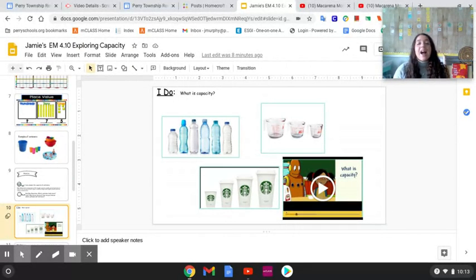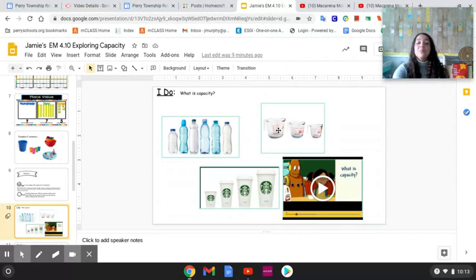So today, I will step in and explain to you what is capacity. Can you say capacity? Good job. Capacity is how much of something can hold. Let's look here at our first picture. We have some different water bottles. Capacity means how much water can fit into each of these water bottles. Some of the water bottles are small, so they can hold less water. Some are bigger and taller, so they can hold more water.